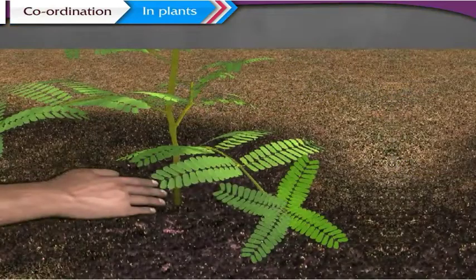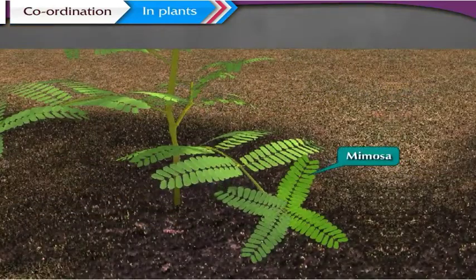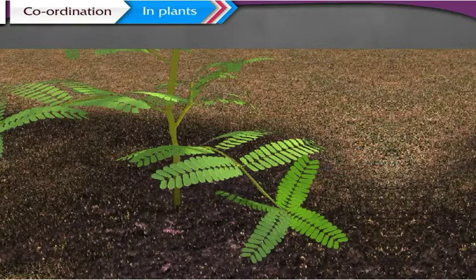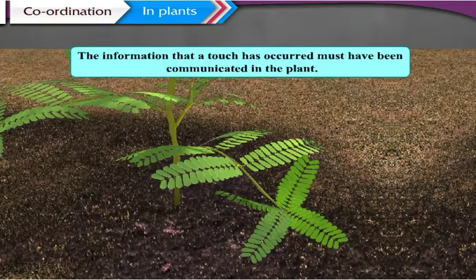If you carefully observe a mimosa plant, we see that movement also happens at a place different from the place of touch. Thus, we can conclude that the information that a touch has occurred must have been communicated.